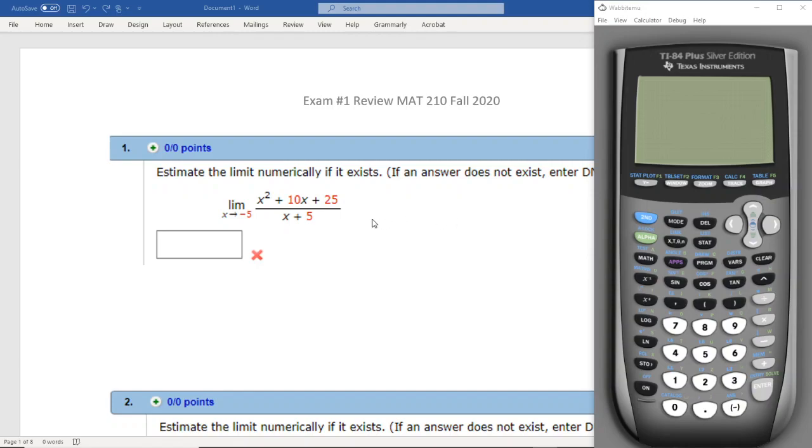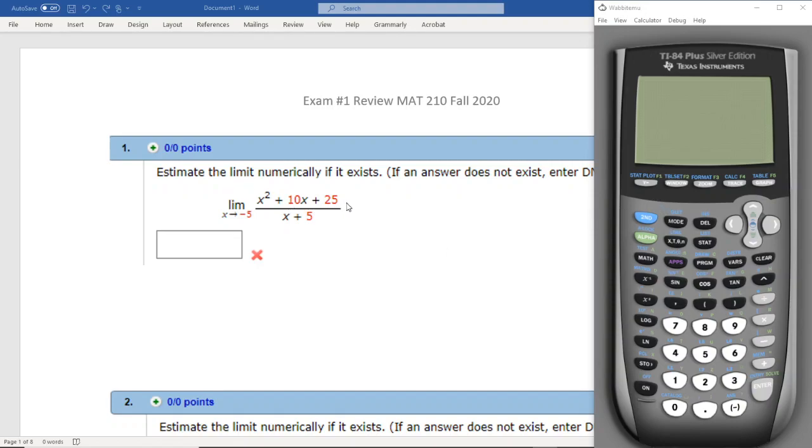So here we're estimating the limit numerically. So we're going to use numerical means, which means with the calculator. We're going to enter this, and we're going to see what's happening as x gets close to -5 from both sides, and that will give us the limit.